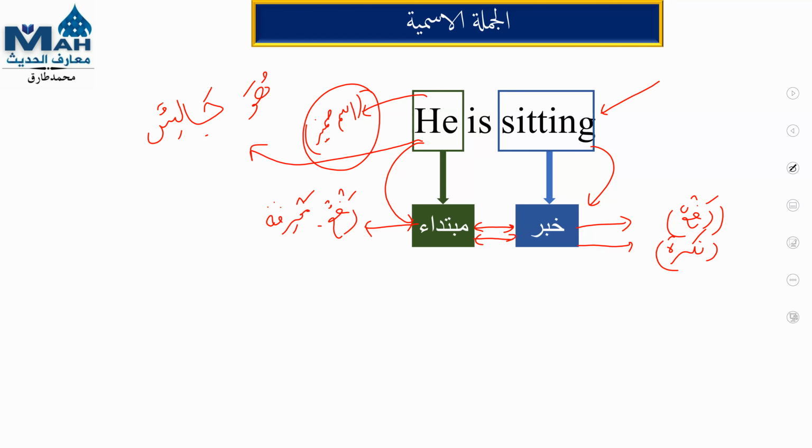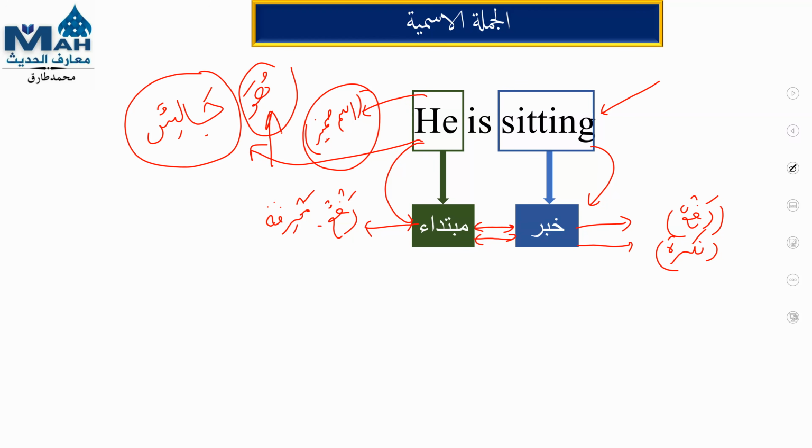Huwa is mubtada, jalisun is khabar. We have to recheck whether our mubtada and khabar complete the law. Huwa is ismu zamir, and ismu zamir is always ma'rifa. Because this is raf'un condition, we have jar and nasab, different types of asma zamair, inshallah we'll study later.